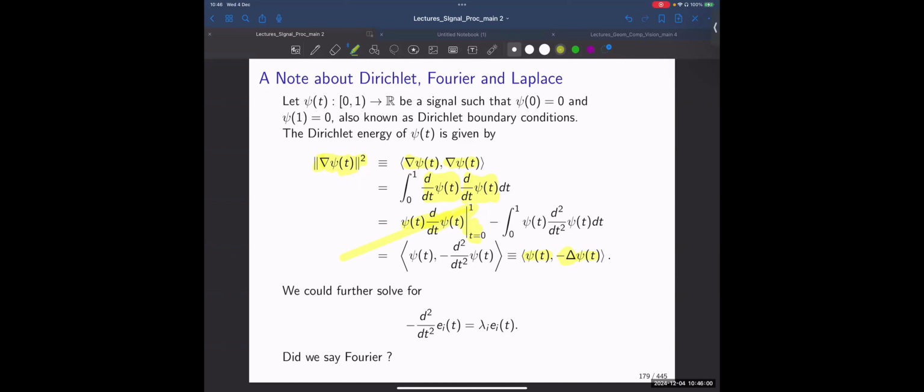And again, we could solve for this. I mean, we could produce the eigendecomposition of this operator, which would be nothing but the harmonics. And it is easy to see that this would be the harmonics because as we take a second derivative of a harmonic function, we obtain the same harmonic function up to some scalar, and this would be exactly the complex scalar.